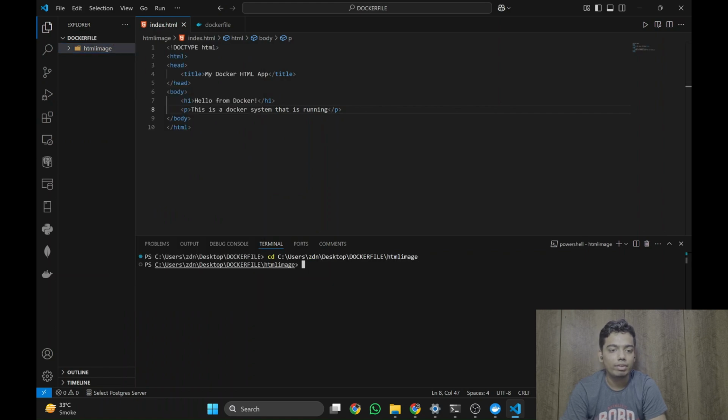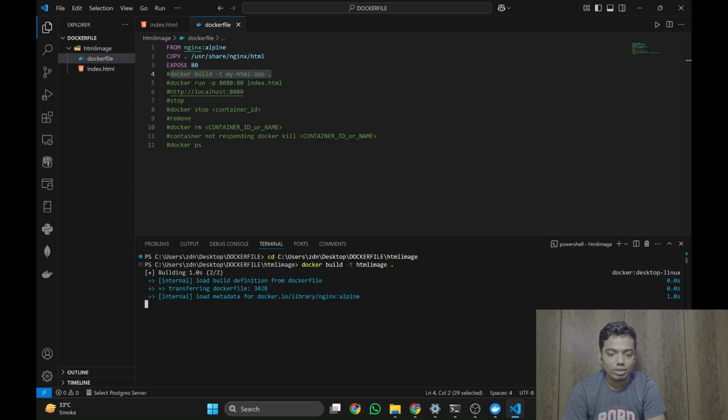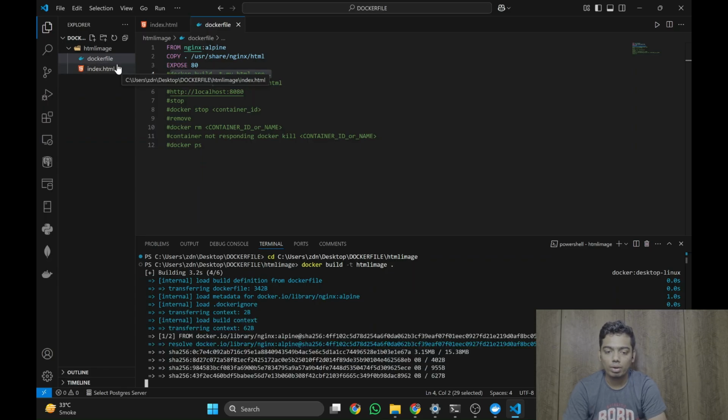Now, as I had mentioned, I have put some commands over here. These are from my previous Docker work, so I will just copy them. Ctrl+C, Ctrl+V. I will change the name from my HTML app to HTML image and then run. This starts the building process of our Docker file. Both of them are running. It takes a few minutes for it to complete.